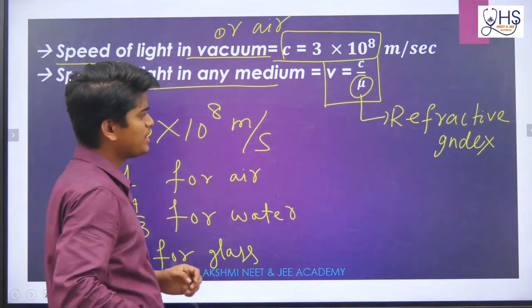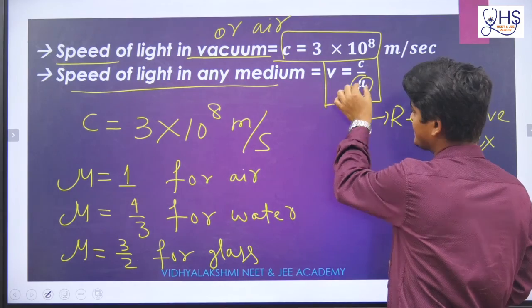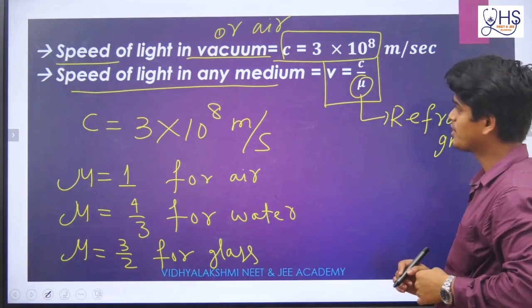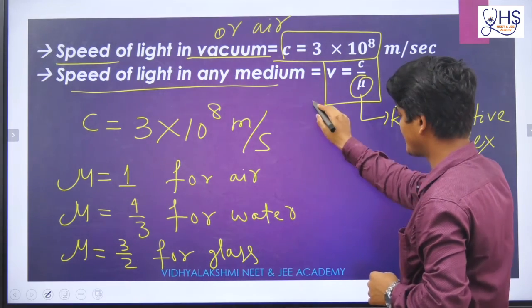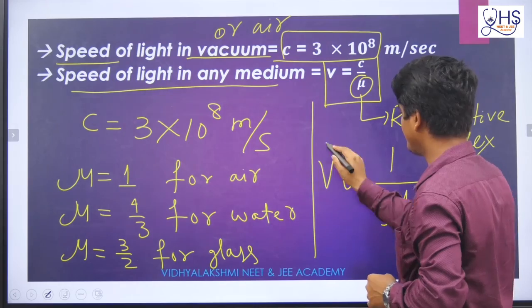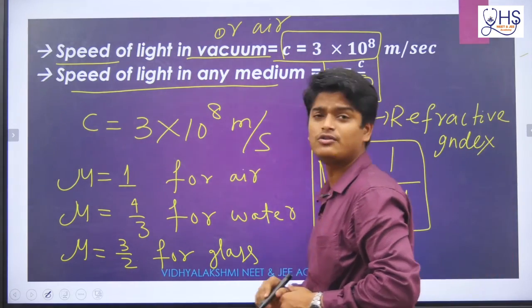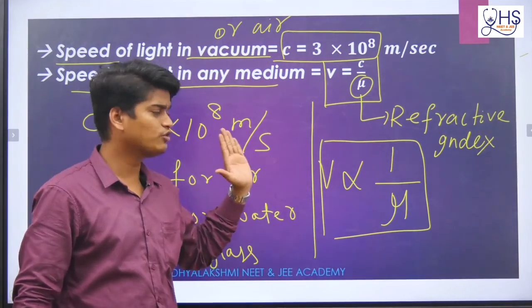And remember, velocity of light in any medium is basically inversely proportional to mu, because C is constant, 3 into 10 to the power 8 meter per second. So V is inversely proportional to refractive index. If refractive index is more, velocity will be less.